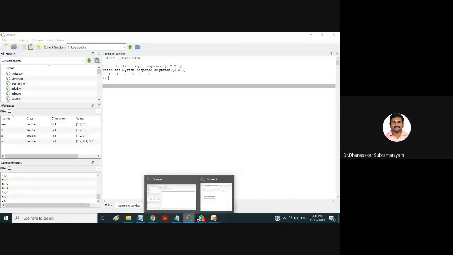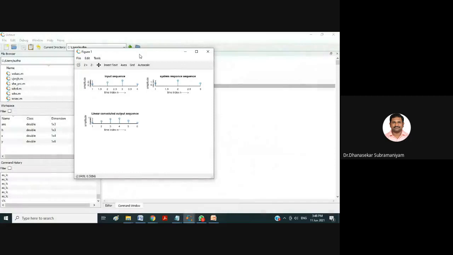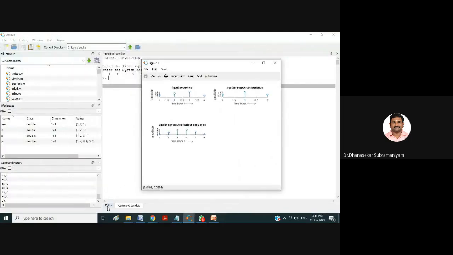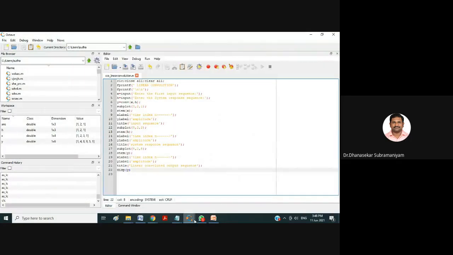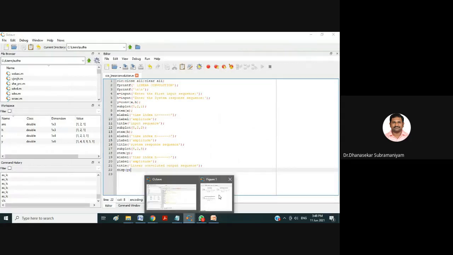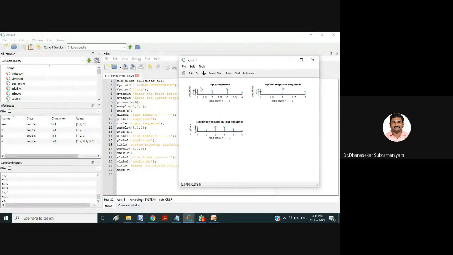See, your figure window is getting open. We can compare the code and this figure window. As I already told, in the figure window we have 5 rows: first row, second row, third row, fourth row, fifth row. So 5 rows are there and 2 columns are there. In 5, 2, 1, that is nothing but your X, your input signal. In the first position, my X sequence will be plotted.